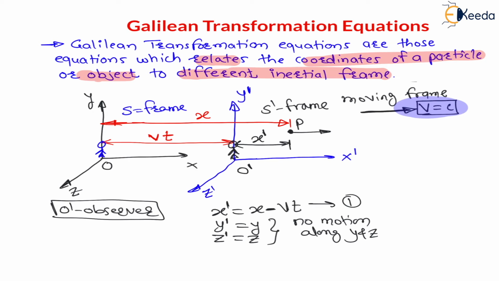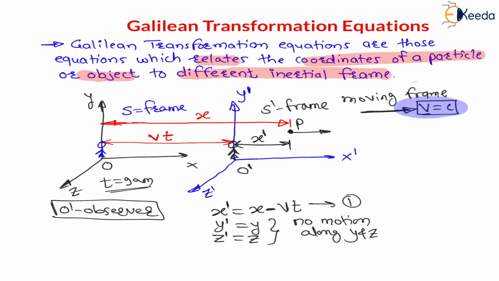And next is, see my dear students, already I have explained. Let us say initially both frames are at same location. Let us say at time is equal to 9 a.m., this O dash and O are at same location. If I ask you after 1 hour, what is the location of this P point? You will say it is a location here.